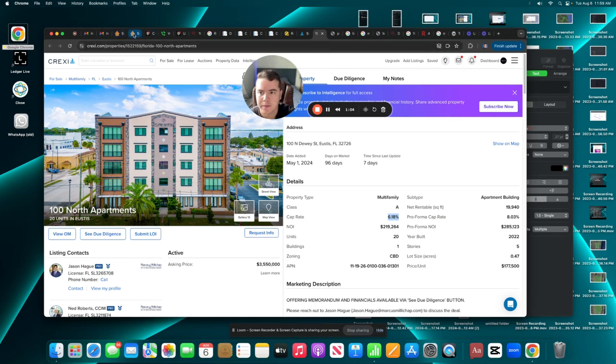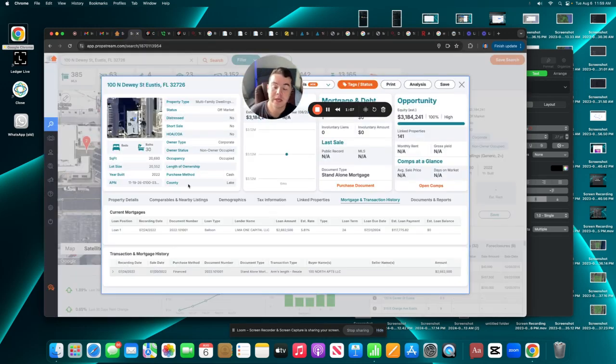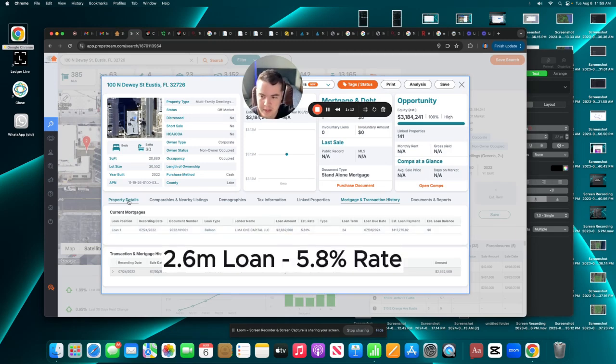But let's look at it. Remember, this guy just built this in 2022. He wants to sell it. I don't know if he owes money, but he needs to sell it, right? He has a loan, 2.6 million, on a 20-unit.